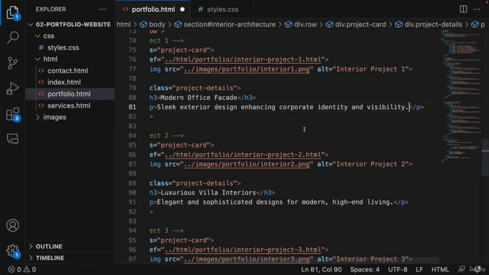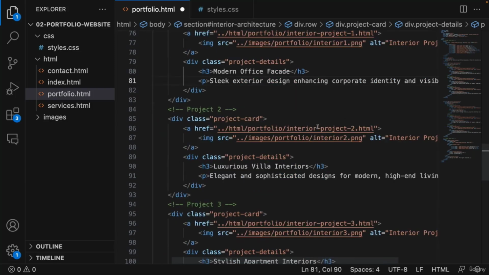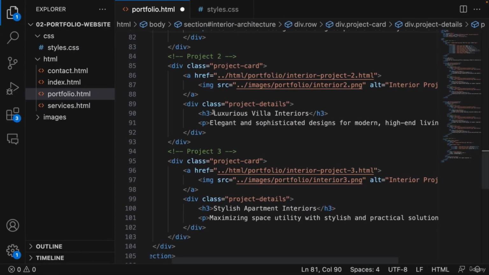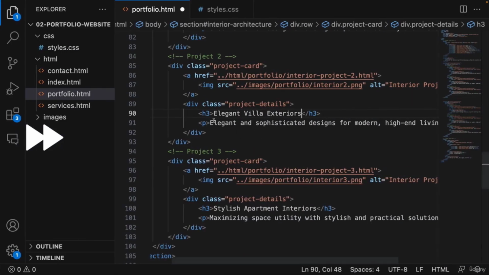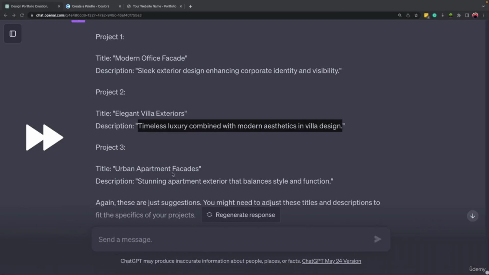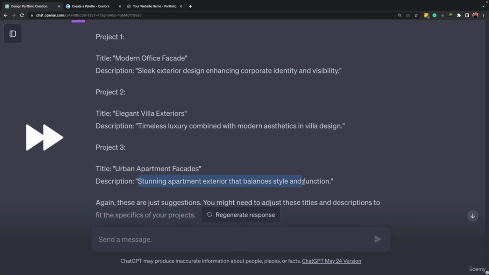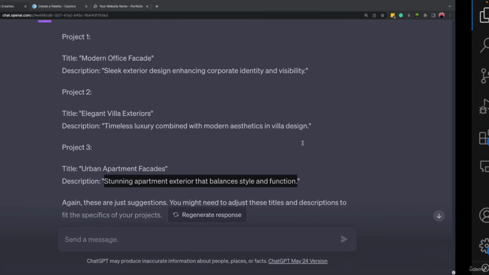Let me make it a little bit smaller so we can select everything in one catch. Okay, elegant villa exteriors. Let's come here and the description. Right, so the names are complete.